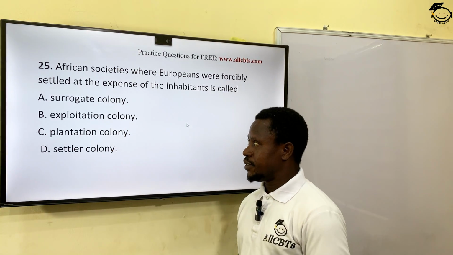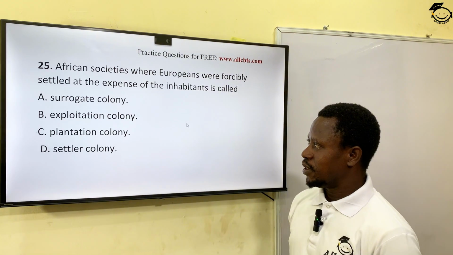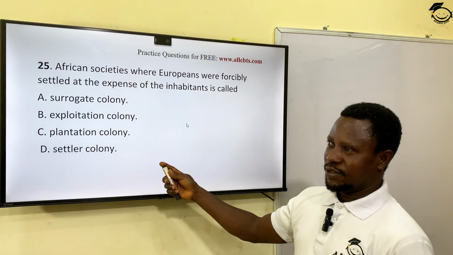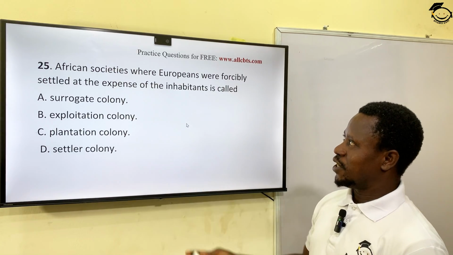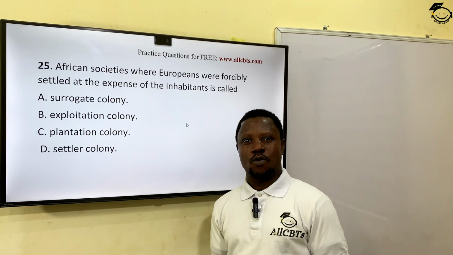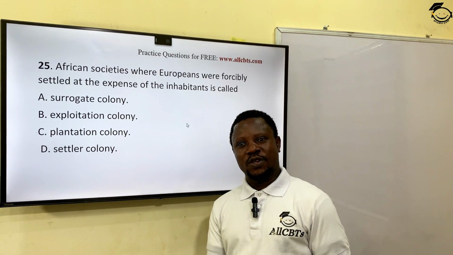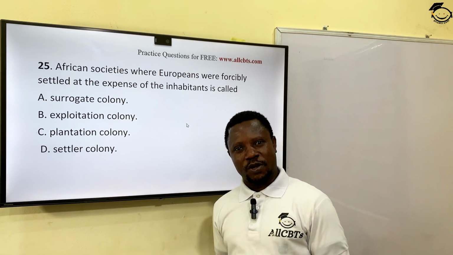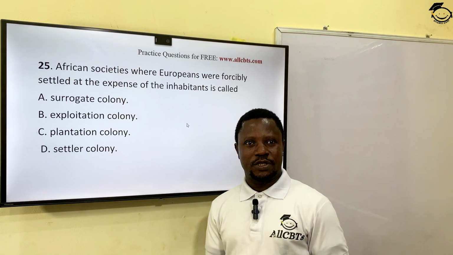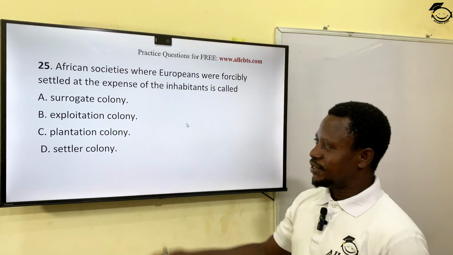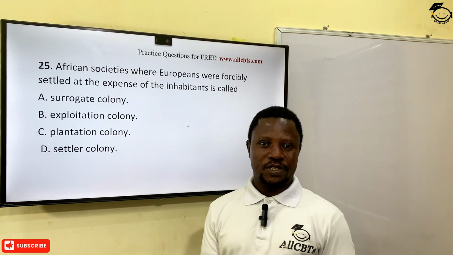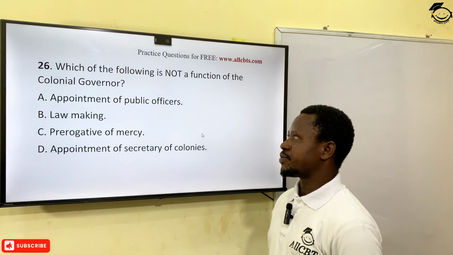Surrogate colony, exploitation colony, plantation colony, settler colony. Like Lagos, when the colonial masters came, the Europeans, the British, they settled in Lagos in 1861. And by 1862, they took over Lagos from the king of Lagos then, Oba Dosumu, and they declared Lagos as a colony of the British Queen. So that's what they call settler colony. The correct option here is option D, settler colony.